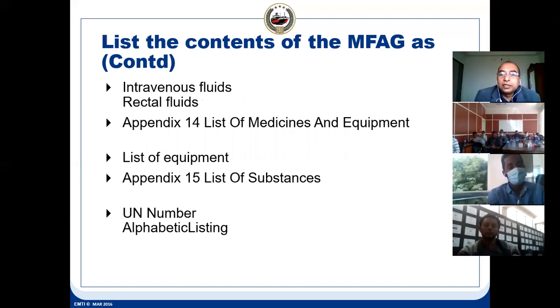Then the list of medicine and equipment to be carried on ship. It's written because according to that the medical chest list has been made and supplied, and the ship has to have a valid medical chest certificate. UN number means it gives you the correct identification. We can refer to that number and see what it is, because if it is a trade name we won't be able to understand.